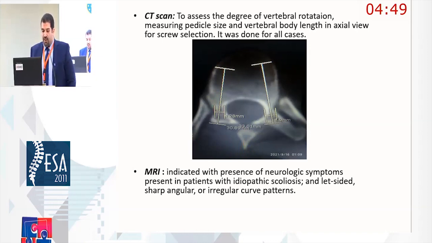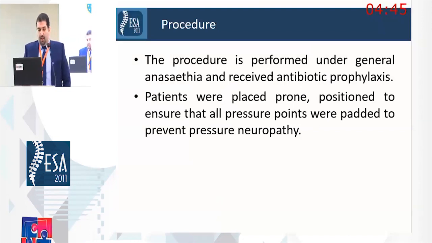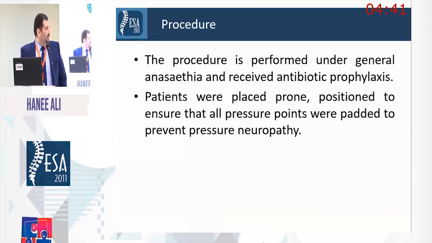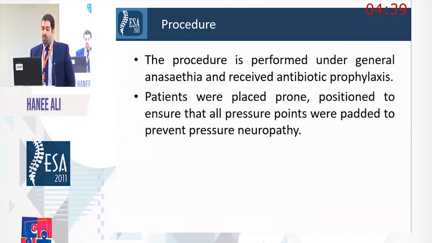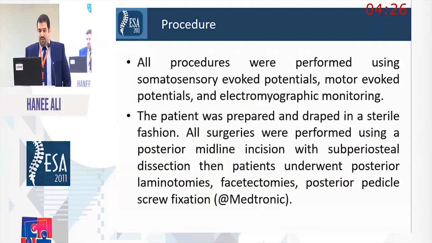This is our procedure. The procedure is performed under general anesthesia and patients received antibiotic prophylaxis. Patient was placed in the prone position to ensure that all pressure points were padded to prevent pressure neuropathy. This is a view of the position of the patient and our markers over the levels of the spinal fusion. After that, all procedures were performed using somatosensory evoked potential, motor evoked potential, electromyographic monitoring. Patient was prepped and draped in a sterile fashion.